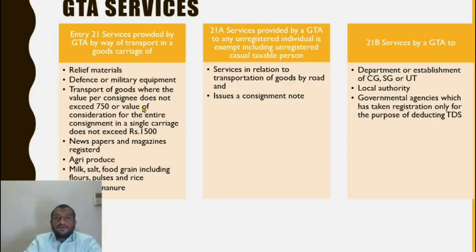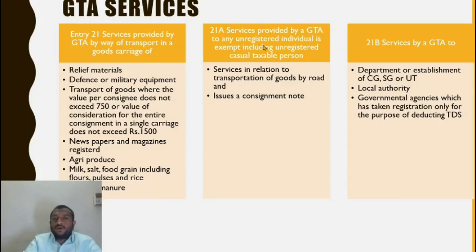So the thing you have to see is the value of the entire consignment. If it is 1500 or less, then look at the individual consignee-wise value. If it is 750 or less, then the entire consignments are exempt. The rest are the same: milk, salt, food grains including flour, pulses, rice, organic manure.